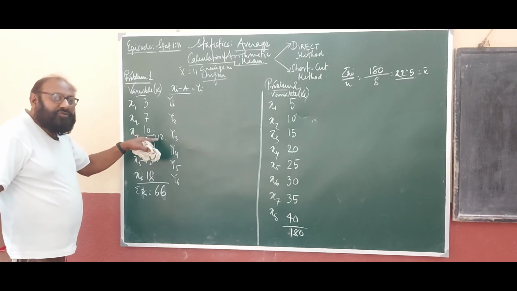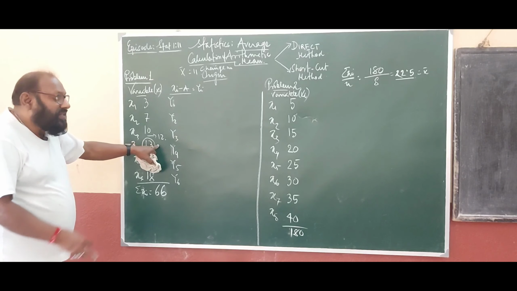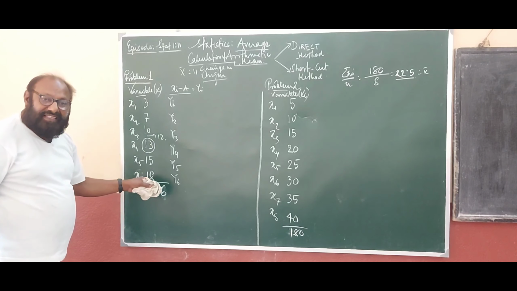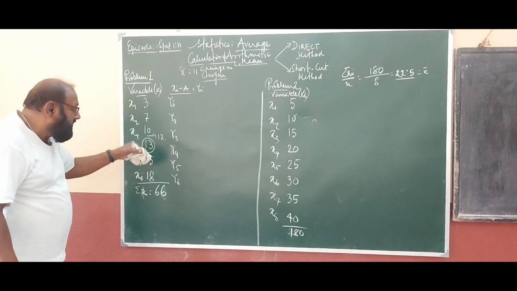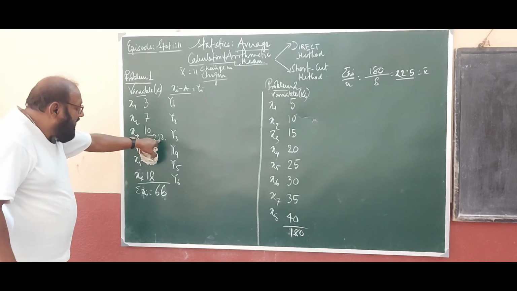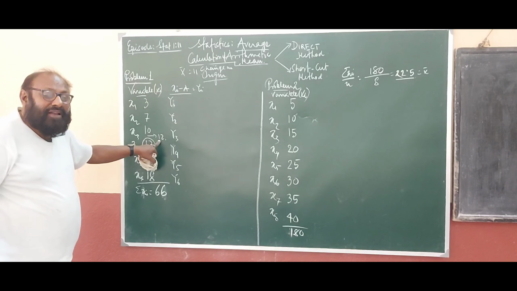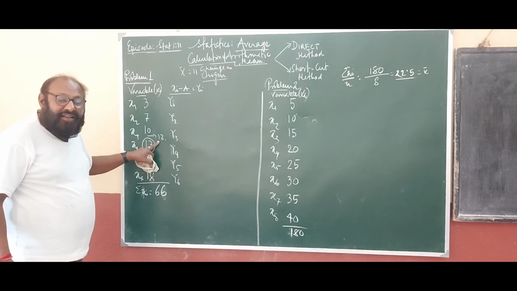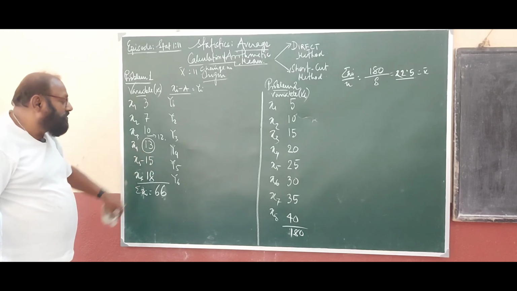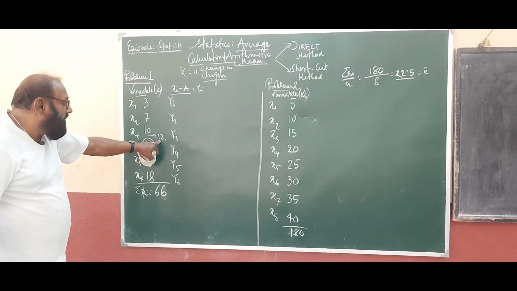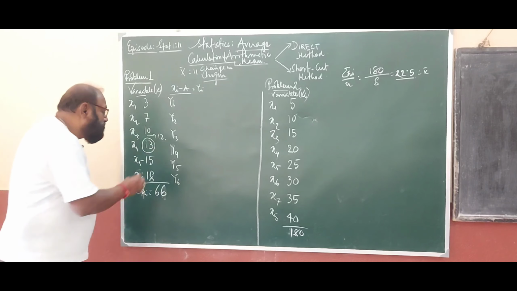I have taken 12 as the assumed mean. Any number may be taken as an assumed mean, but since the average central value is the value that lies in the middle of the observations, I have taken 12 as the assumed mean. So it is a.